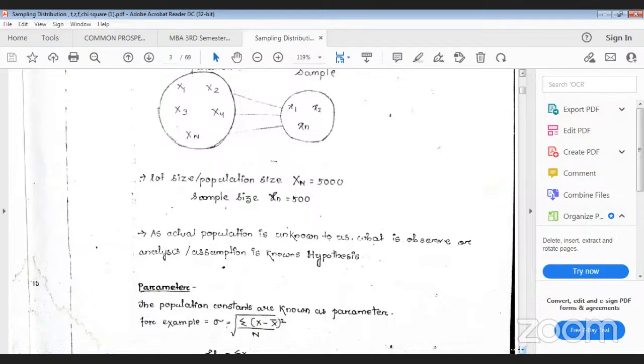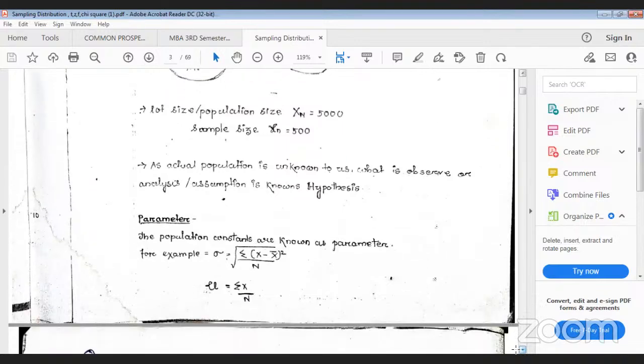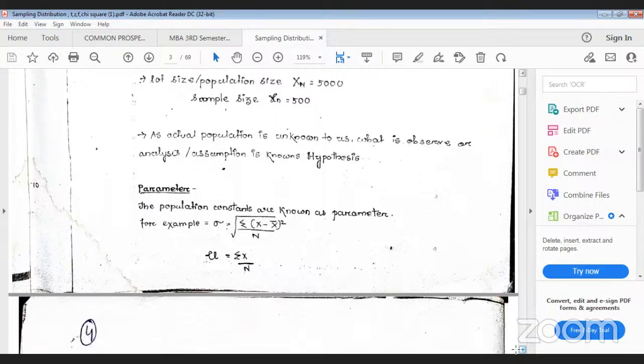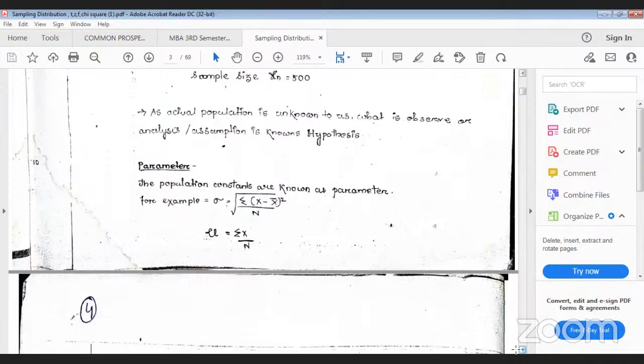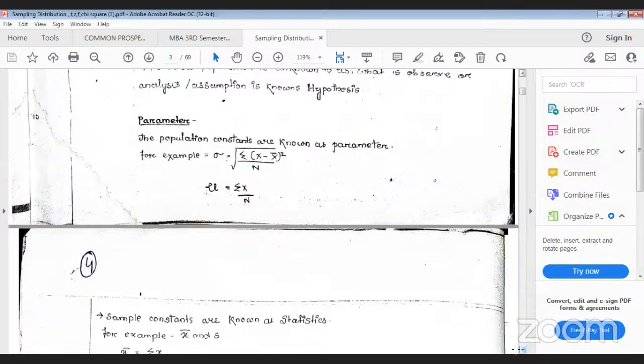Okay, then parameter. These are some concepts you have to know in testing of hypothesis. To solve testing of hypothesis problems, you have to know some concepts. Otherwise, you cannot solve the problems related to testing of hypothesis. So first you have to understand the meaning of population, then sample, then the parameter. Parameter means the population constants are known as parameters. So what are the population constants? Population constants are sigma, the population standard deviation, and the population mean, that is mu. Then population mean and population standard deviation are usually known as parameters.